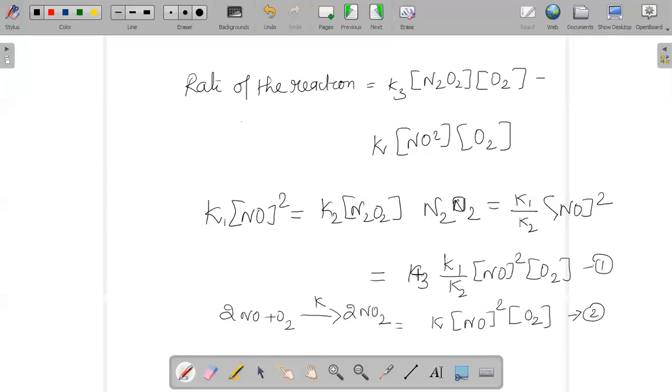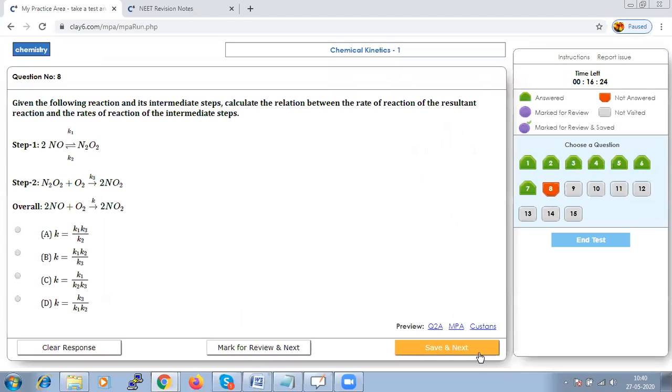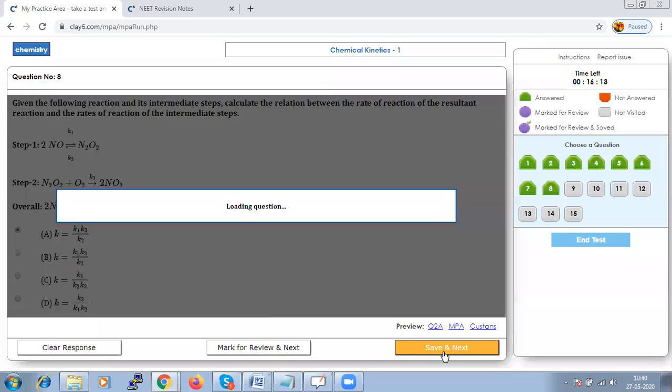Can we say that your K will be equal to K1, K3 divided by K2? So this is the relation. K is equal to K1 K3 by K2. Hence our option A should be the right answer. Let us save that and go to next.